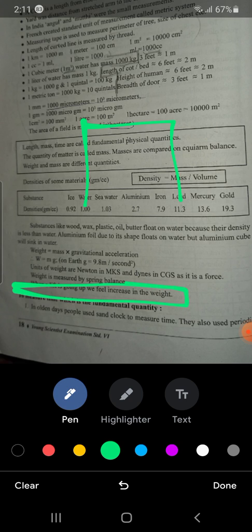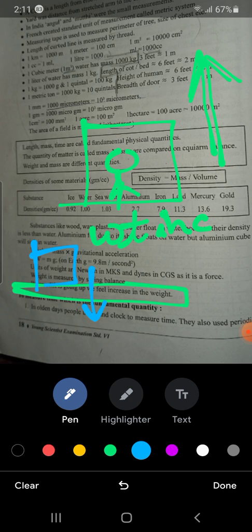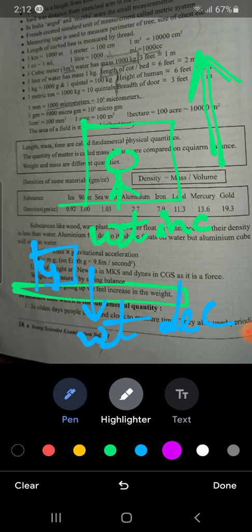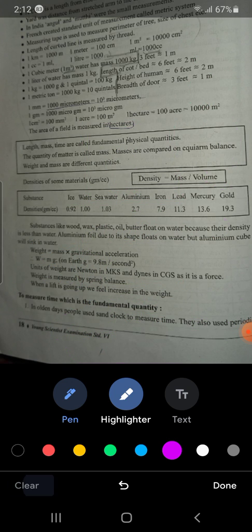See, the thing is, this is a lift. If the lift is moving upwards, then we will feel that our weight is increasing because it is going up. And if the lift is going down, then we will feel that our weight is decreasing. You may learn it like this. Lift going up, that means weight increasing, weight also going up. And if lift going down, that means weight is decreasing. Okay, next,